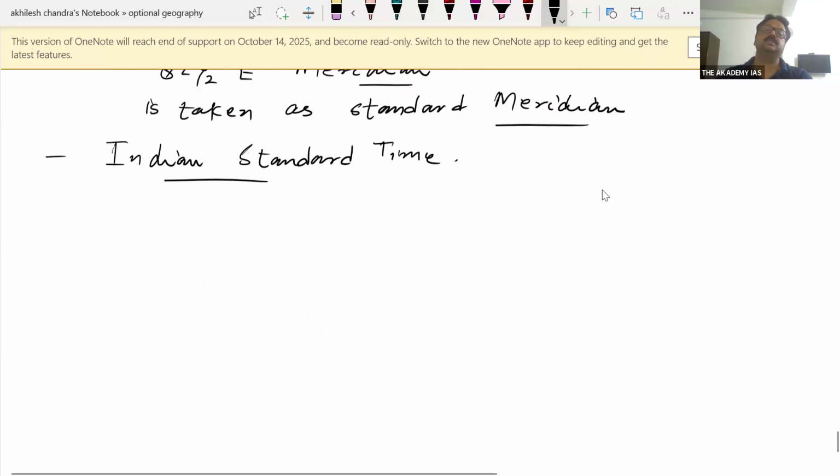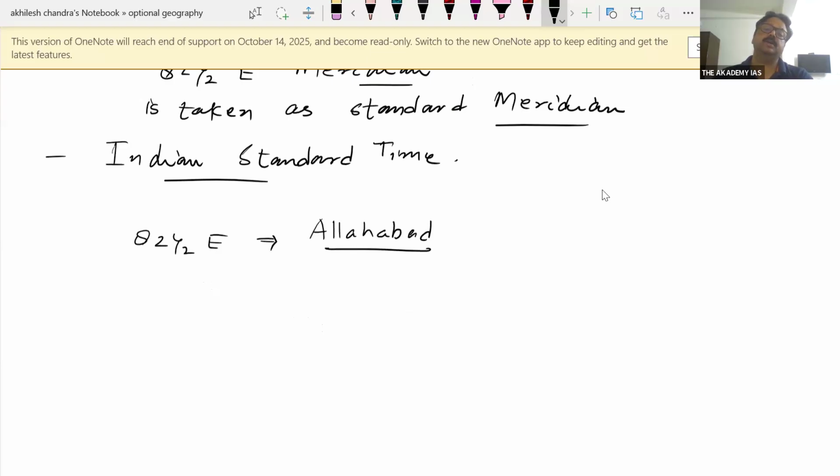And do remember this 82.5 degree east meridian of longitude. You might have seen that it is crossing through Allahabad, which is now Prayagraj. More precisely, it is east of Prayagraj. The place is Manda,